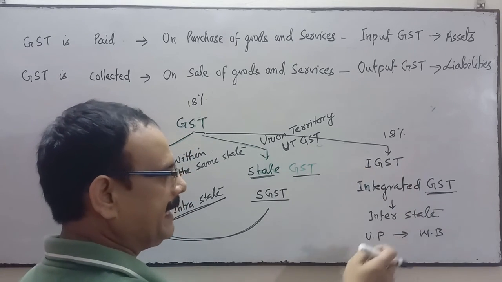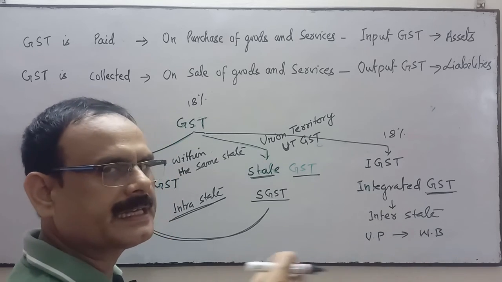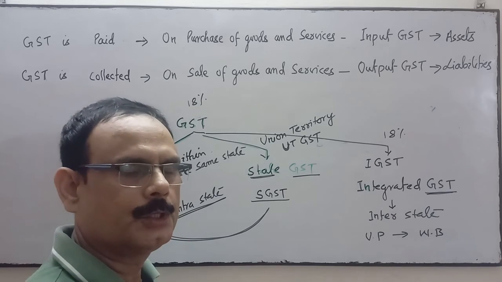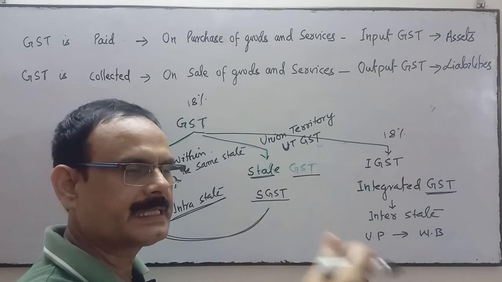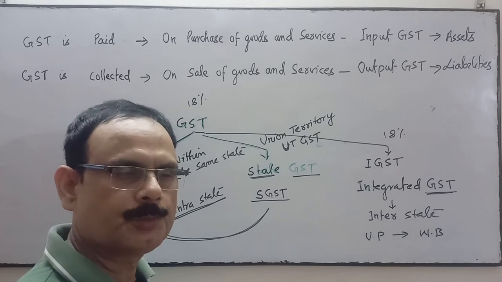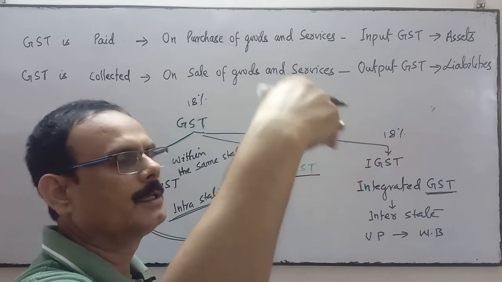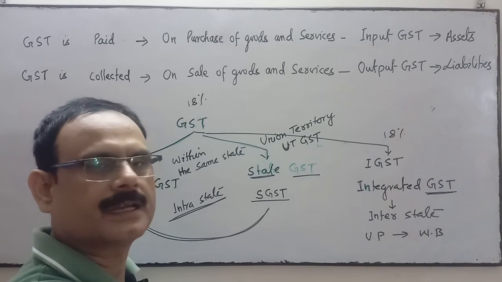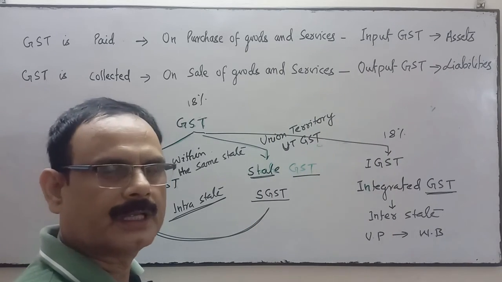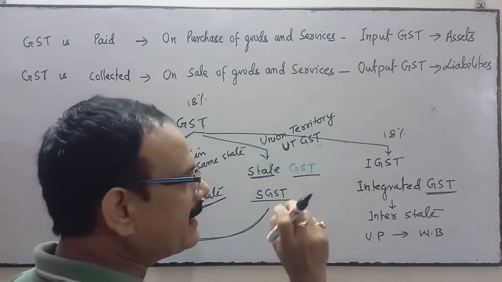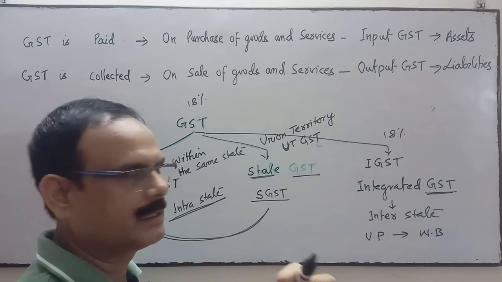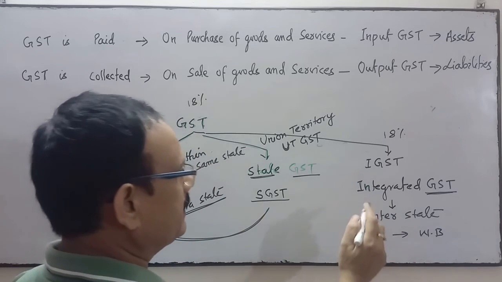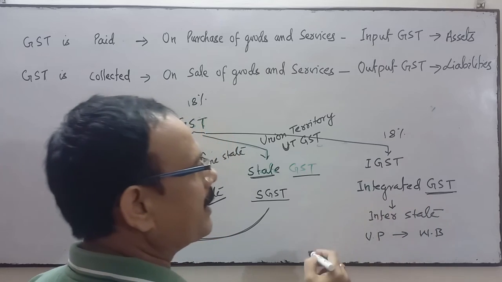IGST is for interstate transactions, interstate purchase and sale. When a seller or manufacturer of UP sells goods to another state, suppose Madhya Pradesh, Rajasthan or West Bengal, it is interstate business, and integrated GST will come.